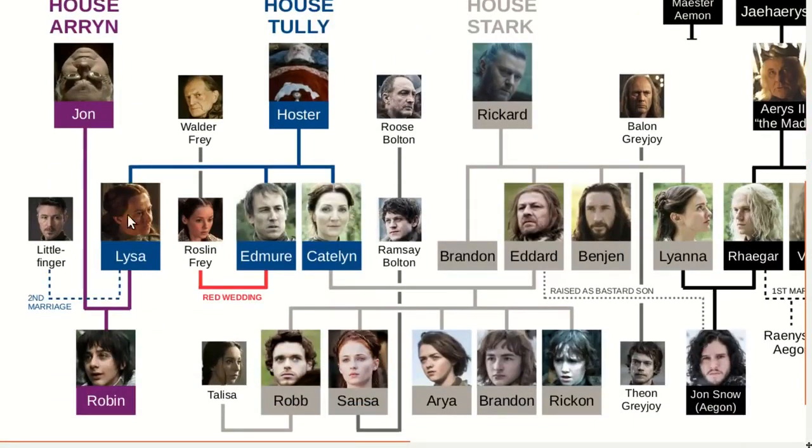One of the very first things that happens in the show is that Jon, who had been serving as Hand of the King, dies mysteriously. Lysa blames the Lannisters, and it's indeed likely that Jon was killed because he had discovered the incestuous relationship between Cersei and Jaime. Lysa later marries Littlefinger, and that's why the Stark children call him Uncle. But we're getting ahead of ourselves.